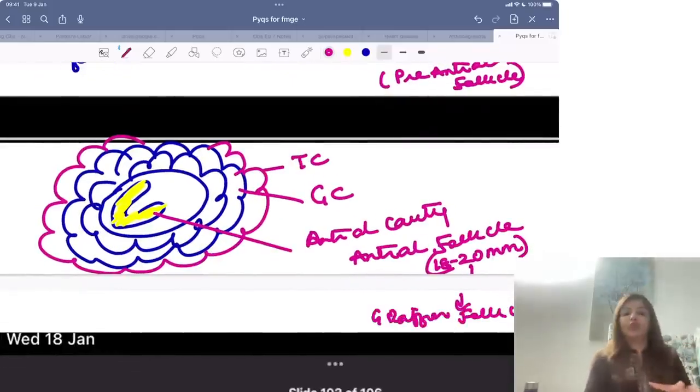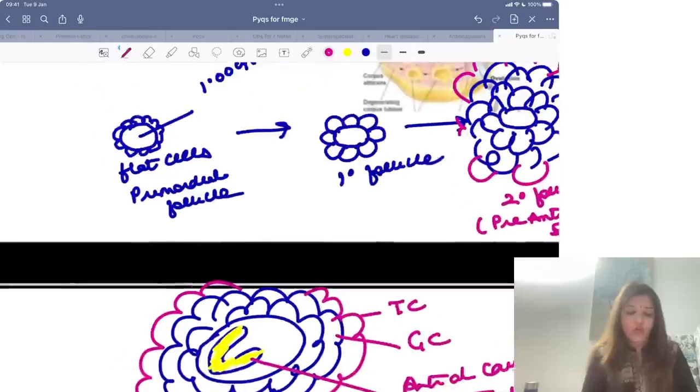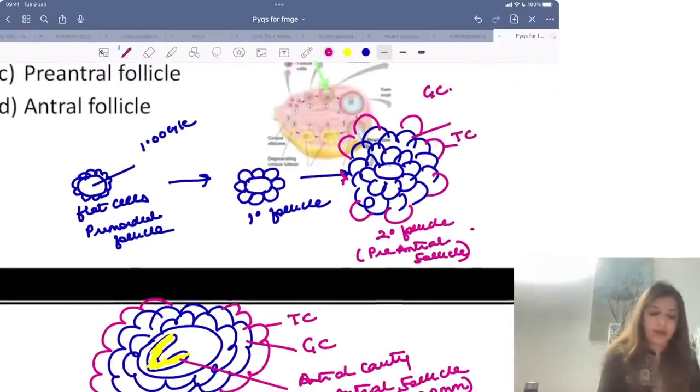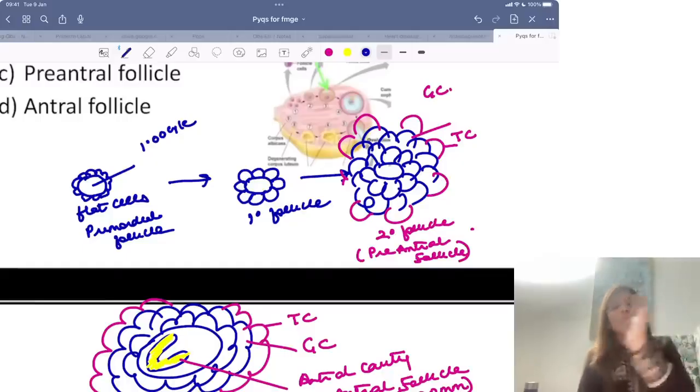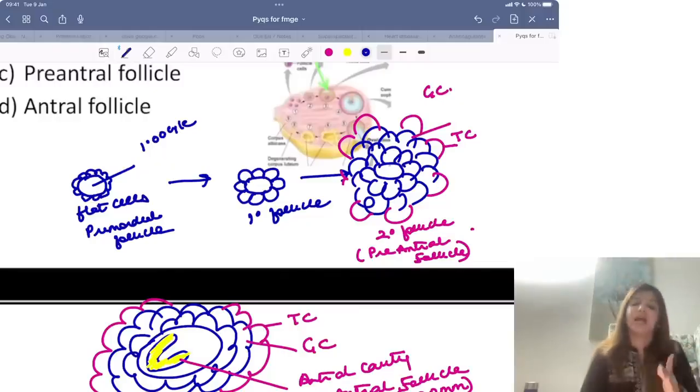So just before ovulation, the antral follicle will become 18 to 20 millimeters in size and it will be called a Graafian follicle. So we start from the primordial follicle. In the primordial follicle there is a primary oocyte surrounded by a single layer of cells which are flat. Then a primary follicle, in which these cells become cuboidal. Then you come to a secondary follicle or preantral follicle, in which you get multiple layers of granulosa cells and some theca cells, and then a cavity appears and that is what is called an antral follicle.